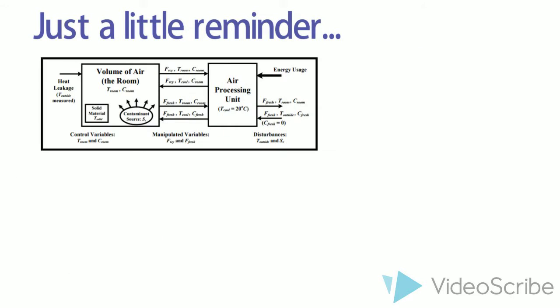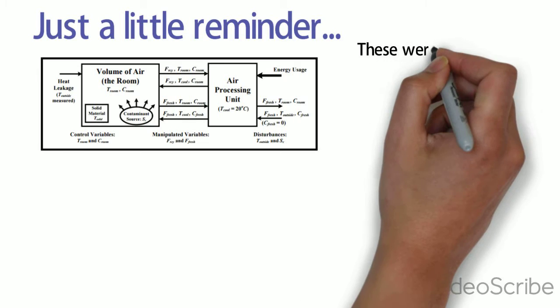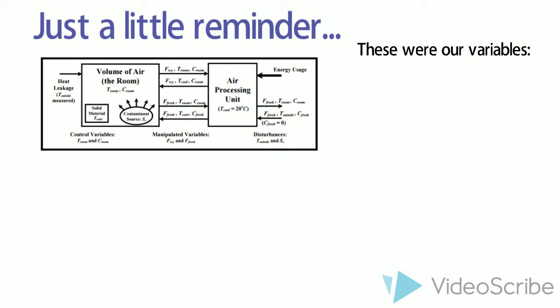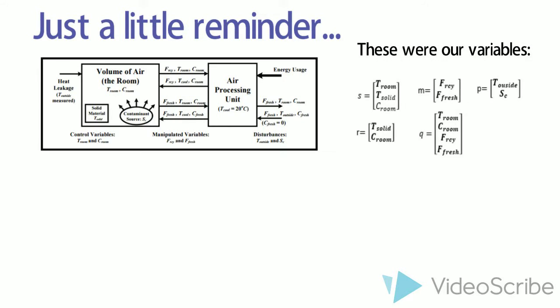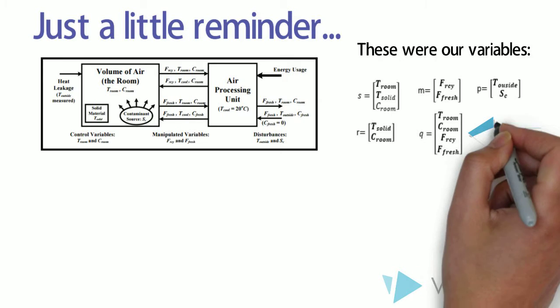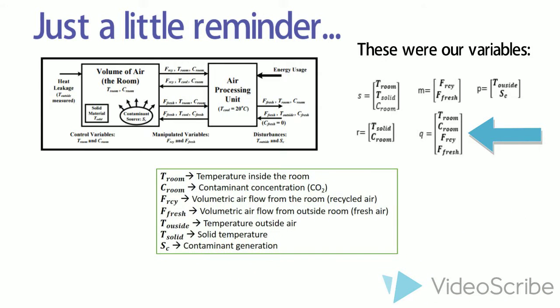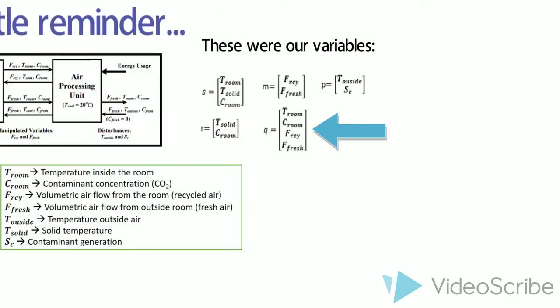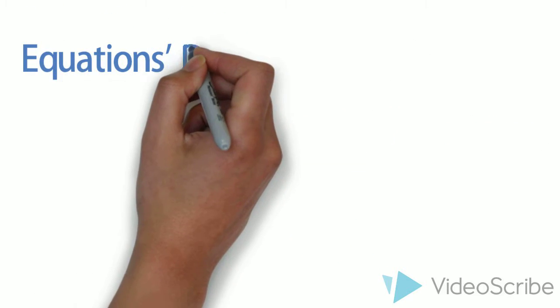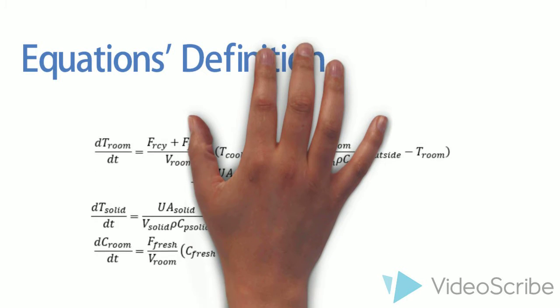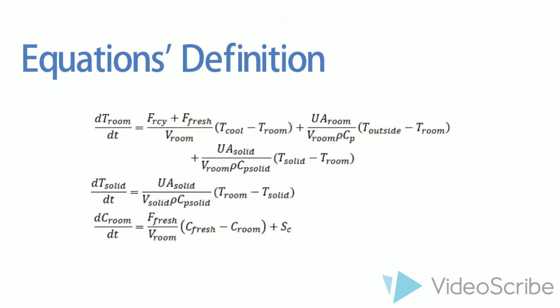First, this is the system that we are going to control, and this is a list of the variables that we're going to use: the state, the manipulated, or the performance output. We have to take into account that the performance output is going to be really important in this part of the project. Then we have the process model defined by these equations.